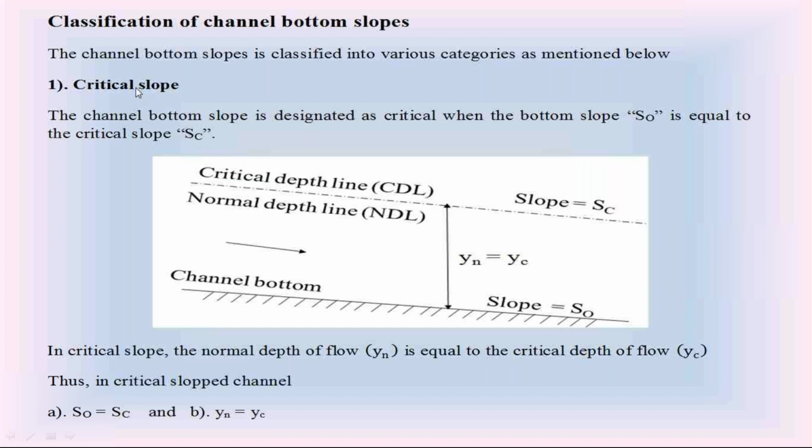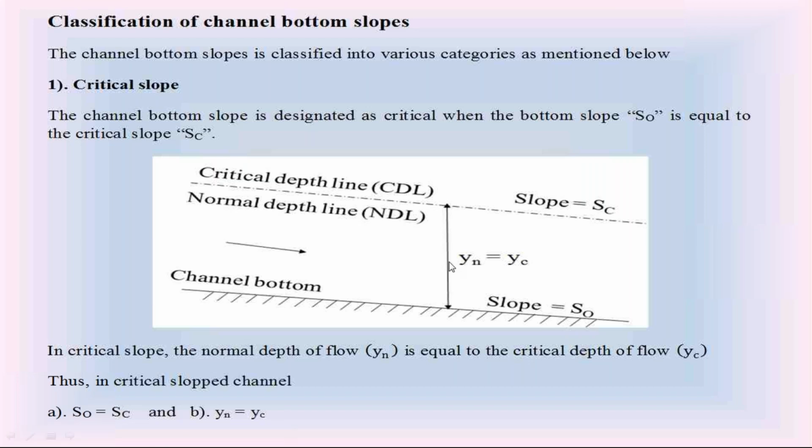So the critical slope has two characteristics. First characteristic, S0 is equal to SC: the channel bottom slope S0 is equal to the slope of the critical water surface profile. Second characteristic is yn is equal to yc: at critical slope the normal depth of flow is equal to the critical depth yc. Please remember these two characteristics. I will ask you questions in the upcoming concepts.